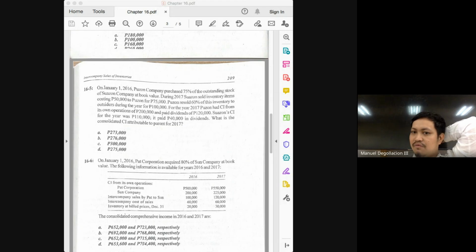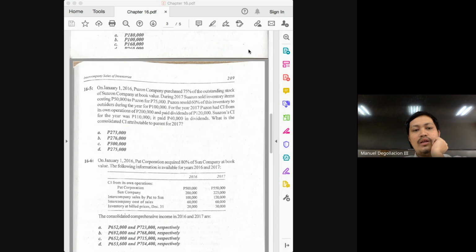So the source of the intercompany transaction was the subsidiary. That means there will be no adjustments to the income of the parent. So we have the first thing we need to solve for consolidated income, and that is the income of the parent from its own operations, which is 200,000.